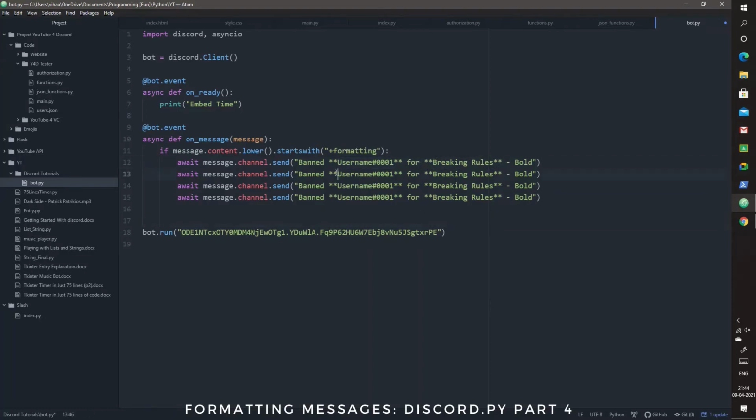Similarly, we can do underline, but instead of asterisks we have to use underscores. So remember that whenever you have to format, whatever is enclosed in the formatting syntax gets formatted. So here it's two underscores, so that will give us an underline. For italics, it is very similar, but just a single asterisk.